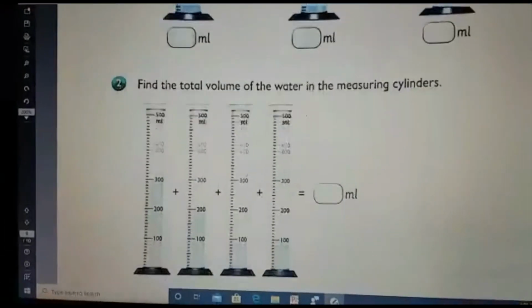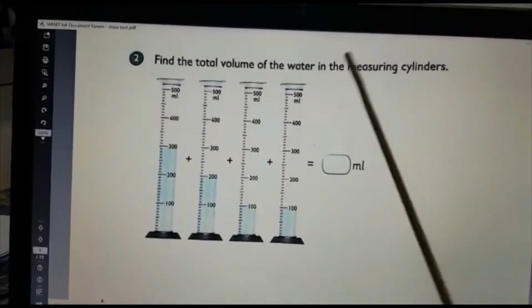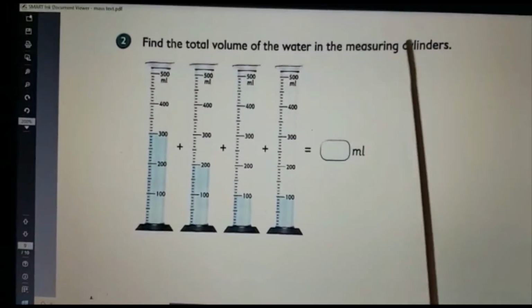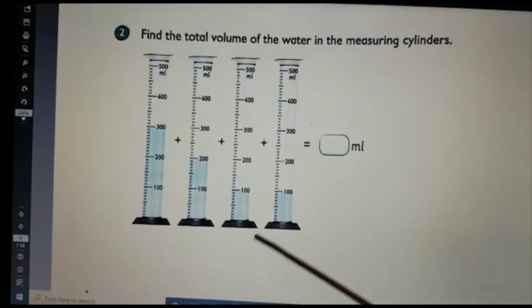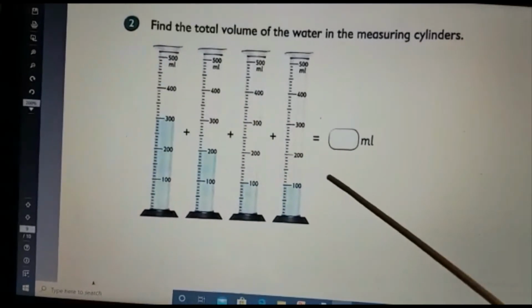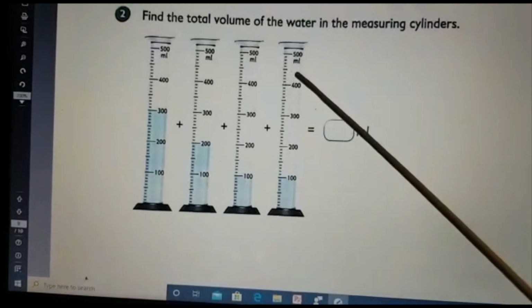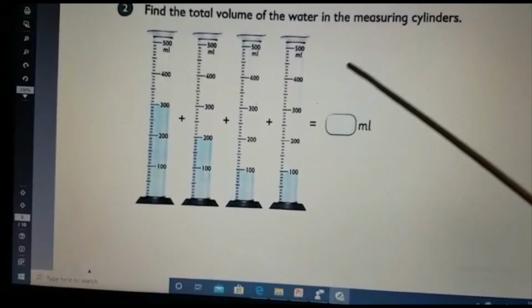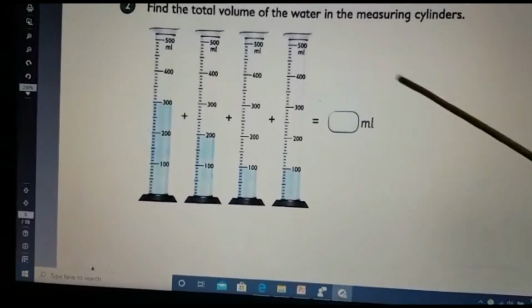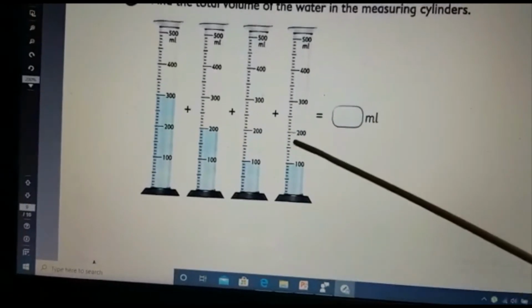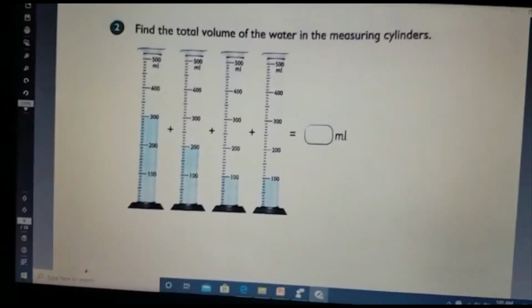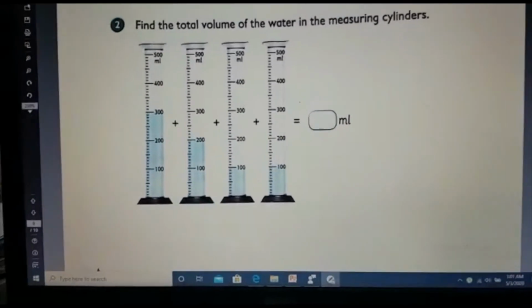Okay. The next one is what? Find the total volume of water in the measuring cylinders. We need to find the total volume. So here you should write the steps. So it is 300 milliliter plus 200 milliliter plus 100 plus 100. So what is that? 3, 4, 5, 6, 700 milliliter. Just add it and write the answer.